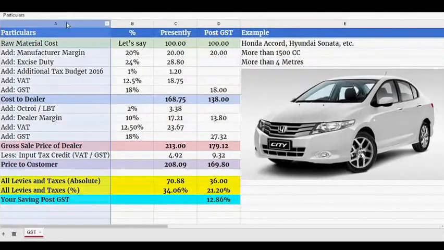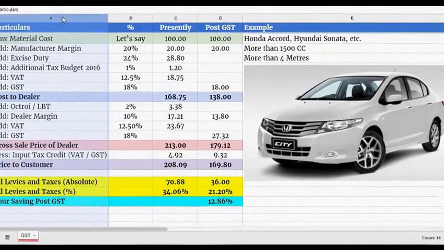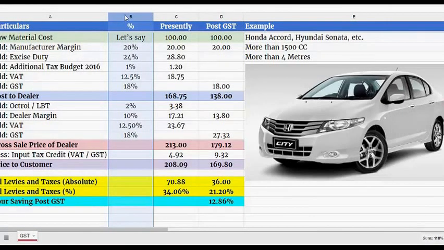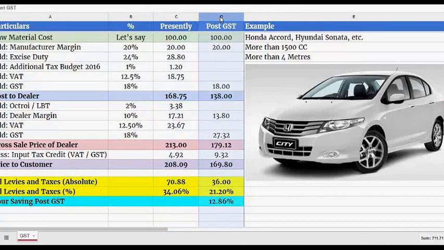template. See, the first column is regarding all the components that go into the costing. The second column is the assumptions, the present rates of taxes on those components. The third column is what is actually happening on the ground today in the present regime of indirect taxation. What is the costing as of now? So what are all the components that go into the costing? And the fourth column is what actually will happen post GST. What will be the impact of GST on the costing of the manufacturing of a car of this kind? So please look into the